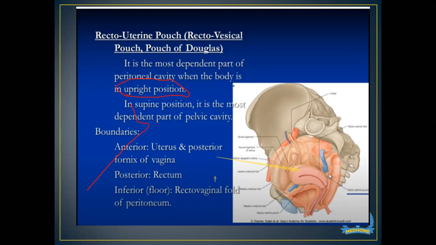Now, what are the boundaries of the rectovesical pouch, or this pouch of Douglas? Anteriorly, it is formed by the uterus, because the name indicates a rectouterine pouch, so the uterus is in the anterior part, and posteriorly we have the rectum. We are going to study more of this pouch when we come to the pelvic cavity. So anteriorly we have the uterus and the posterior fornix of the vagina, and posteriorly we have the rectum. The floor is formed by the rectovaginal fold of peritoneum.